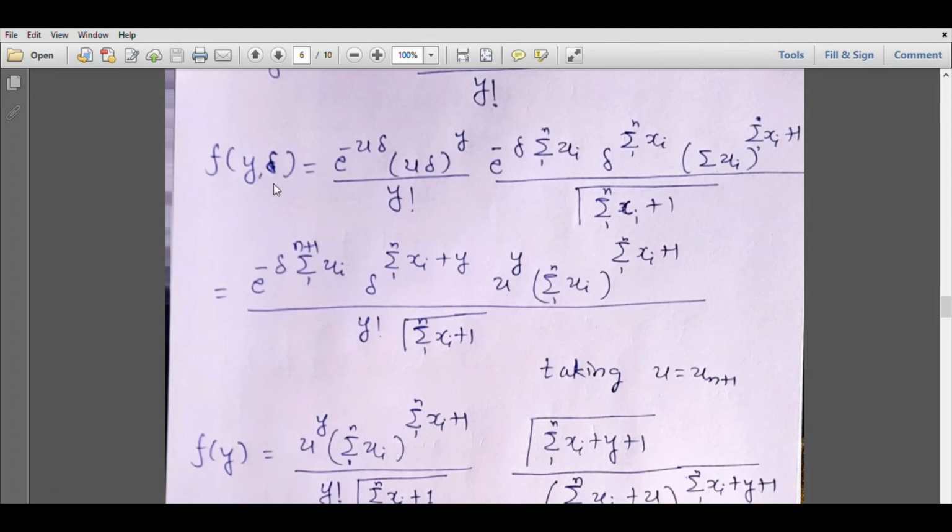The marginal distribution of y will be obtained by integrating out delta.